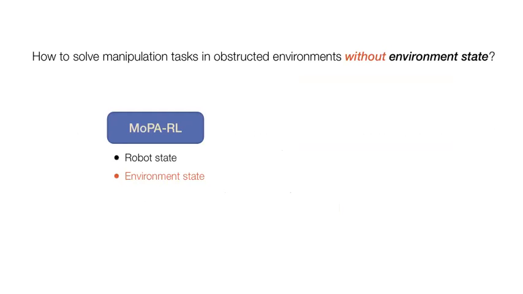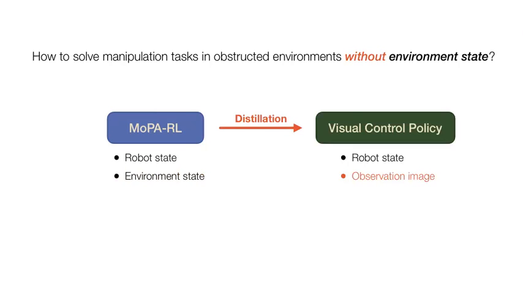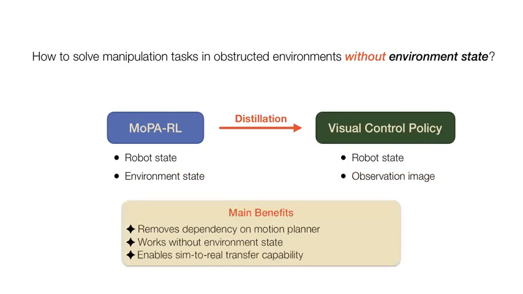To solve this, we propose a two-step framework. We start with MOPA-RL, which requires the robot state and environment state as input. Next, we propose a distillation method, which distills the state-based policy into a vision-based policy. This visual control policy no longer requires the environment state and functions only with the environment image and the robot state. During this distillation process, we remove the motion planner, which is often slow and has high computational cost. Additionally, we remove the policy's dependency on the environment state, which makes it more suitable for sim-to-sim and sim-to-real transfers.